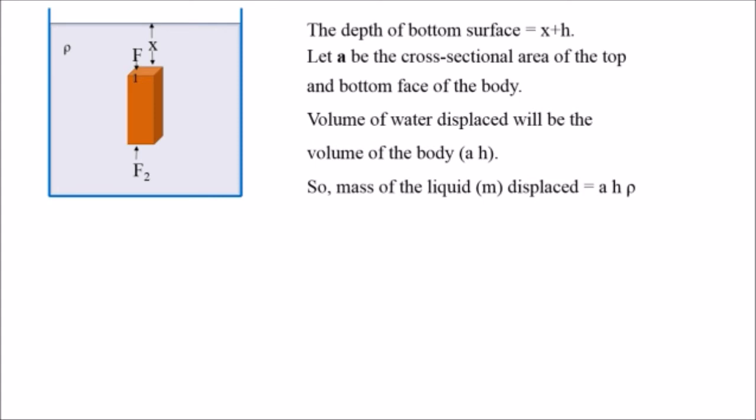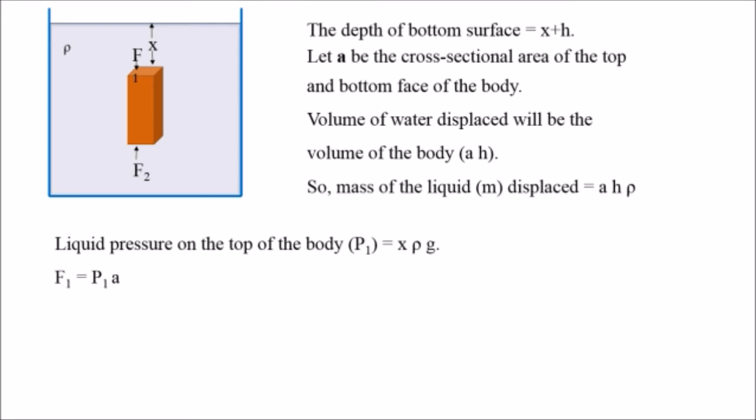So the mass of liquid M displaced will be AH rho, where rho is the density of the water, because we know that with volume into rho we can calculate the mass, since density is equal to mass by volume. So the liquid pressure on the top of the body, suppose we express it as P1, will be X rho G.